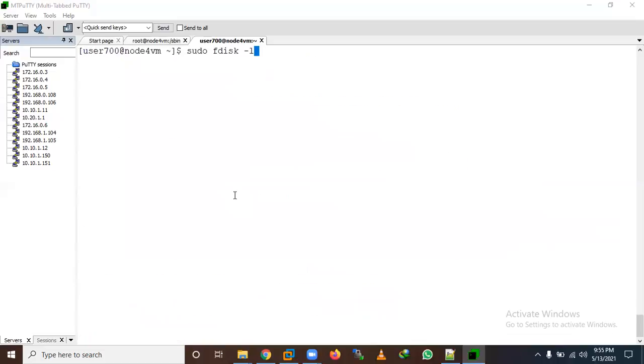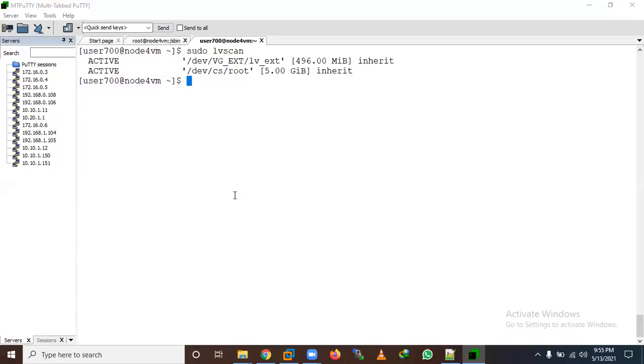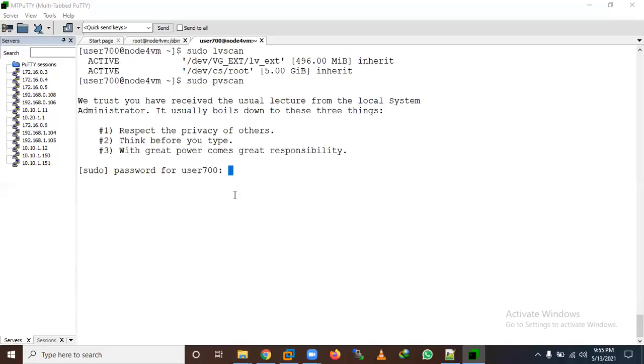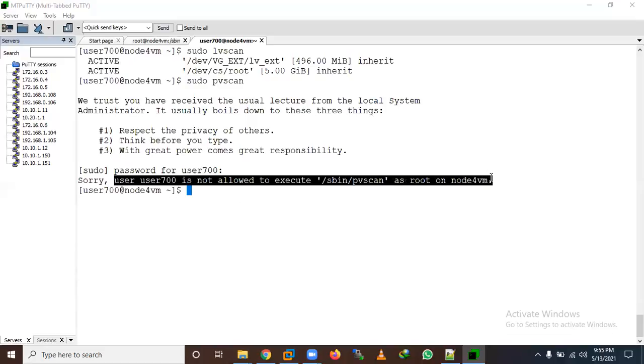Let me check another command, lvscan. Let me try pvscan. It is asking me for a password, so let me give the password also. See, it's not allowed. This command is not allowed. Only two commands are allowed here, so that was the reason.